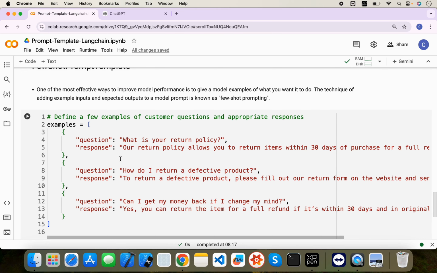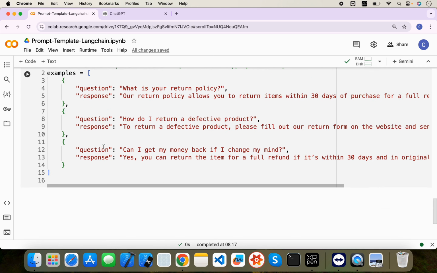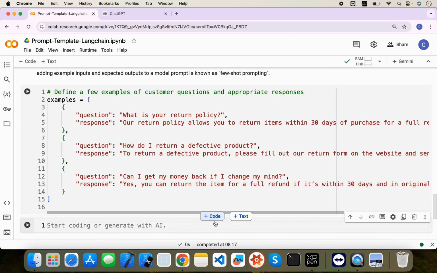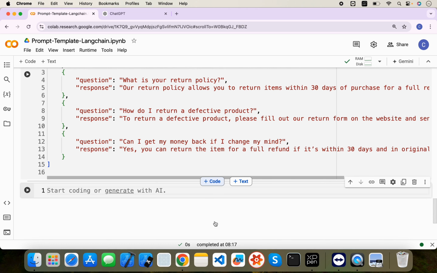So by providing the example, you are teaching the LLM to understand this and provide the answer from this, right? So I just mentioned a few examples here. I will write the few shot prompt here. Okay, so let me first import.